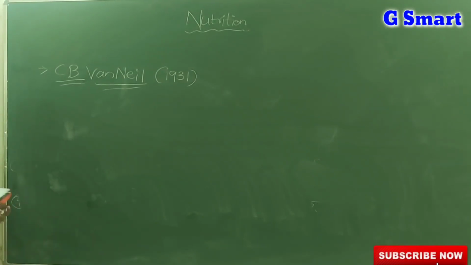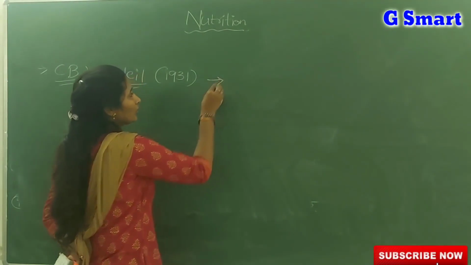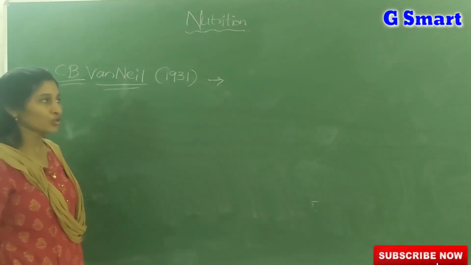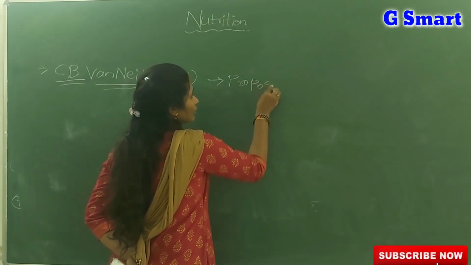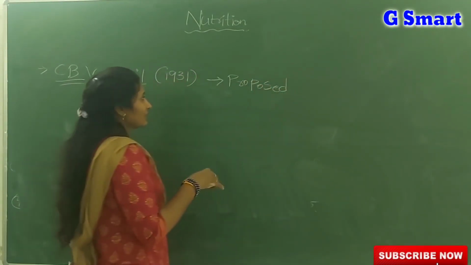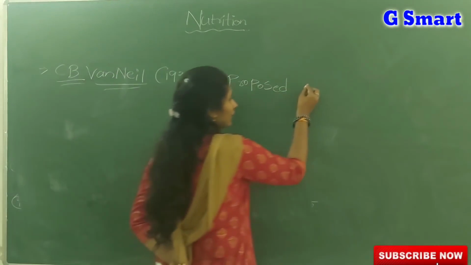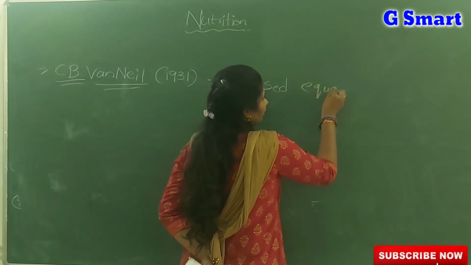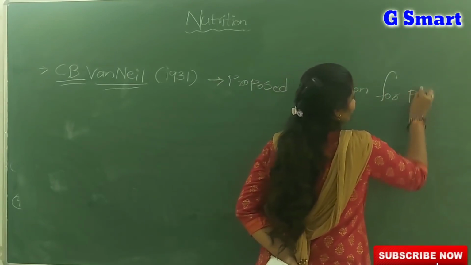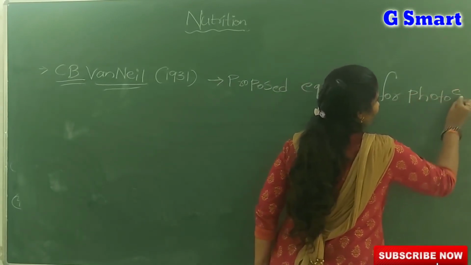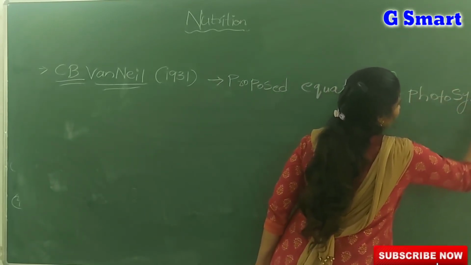C.B. Van Neyl was the scientist I already told you about, who proposed the equation for photosynthesis. You can write notes also on all the scientists in this lesson. First one: C.B. Van Neyl proposed the equation for photosynthesis.